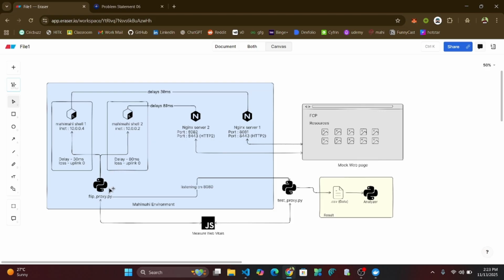Whatever metrics we get from this web page are transferred to testproxy.py, and by using Puppeteer in this JavaScript module, we are fetching all the performance metrics from this web page and putting them into a CSV. This CSV file goes on to an analyzer which analyzes the differences between HTTP 1.1 and HTTP 2 in this flipping environment.